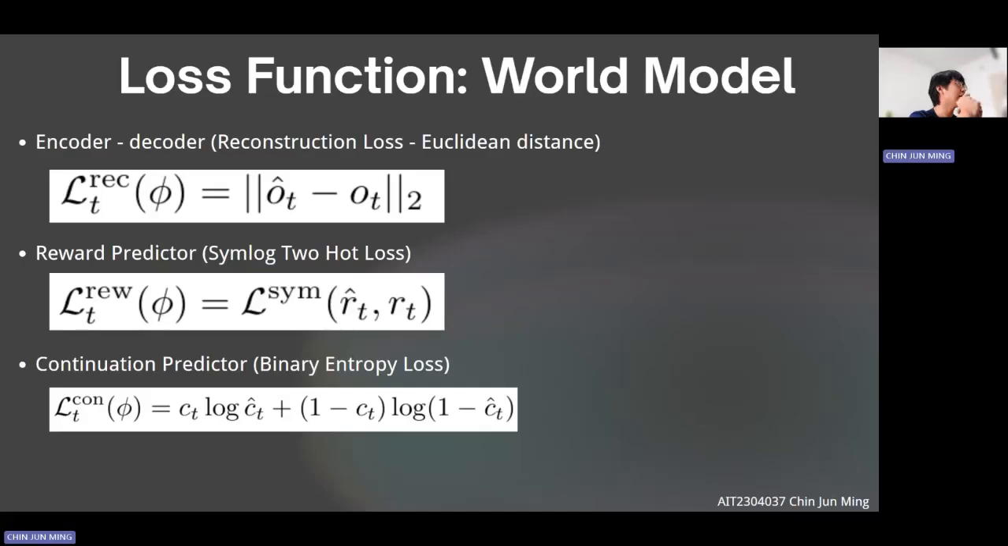So for the VAE architecture, we train with a reconstruction loss. For the reconstruction loss, we use the Euclidean distance. The Euclidean distance will calculate the difference between the predicted observation and the real observation. And then second is the reward predictor. The reward predictor will calculate the symlog two-hot loss. The symlog two-hot loss is like you convert the regression problem to a categorical problem. And then next is the continuation predictor. The continuation predictor uses the binary entropy loss.